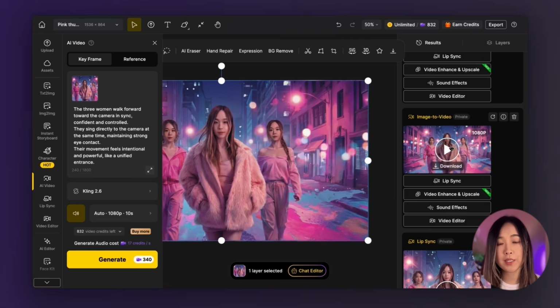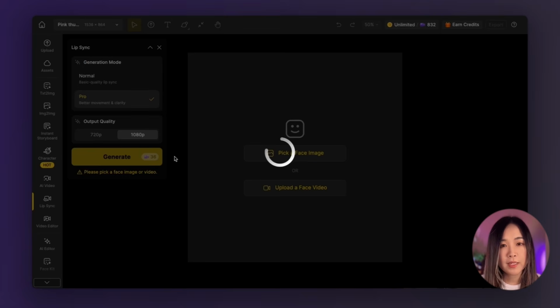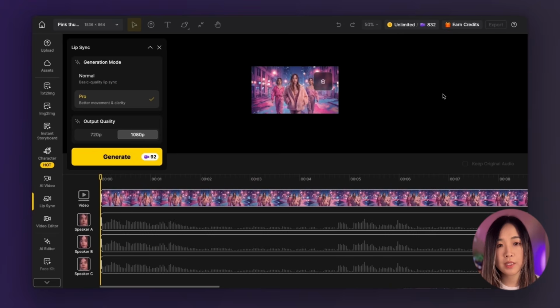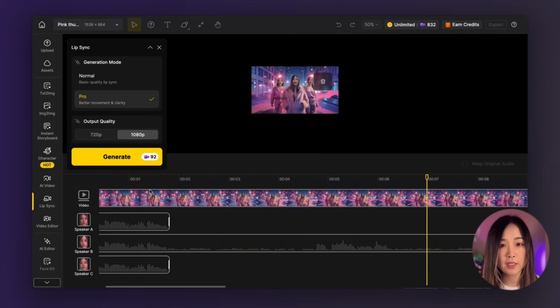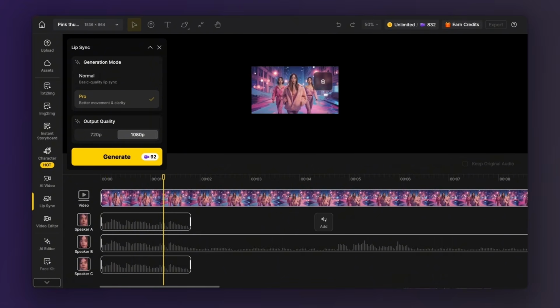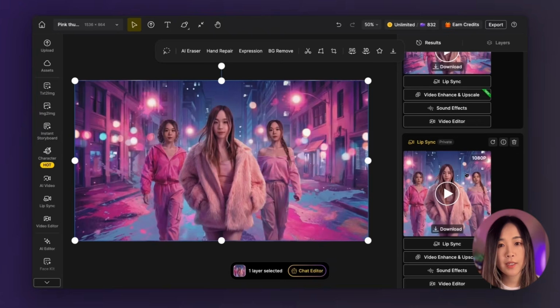Now from here, we can click lip sync under the video to send it to the lip sync panel. It's the same as uploading a face video inside the lip sync panel. Select the faces you want to sync and click next. And then we upload the same audio clips for all 3 singers again. Then adjust the duration based on who you want singing at each moment. You can play the video by hitting space and see if everything lines up correctly. And hit generate. And here's the result.